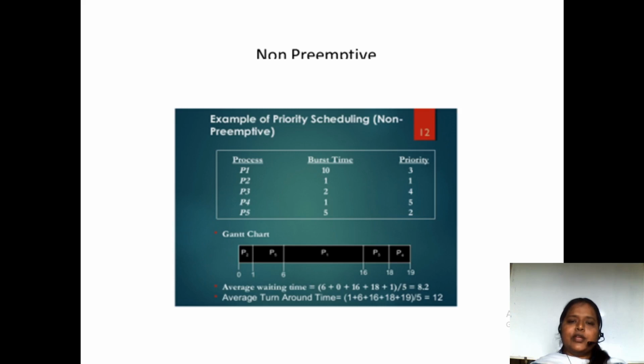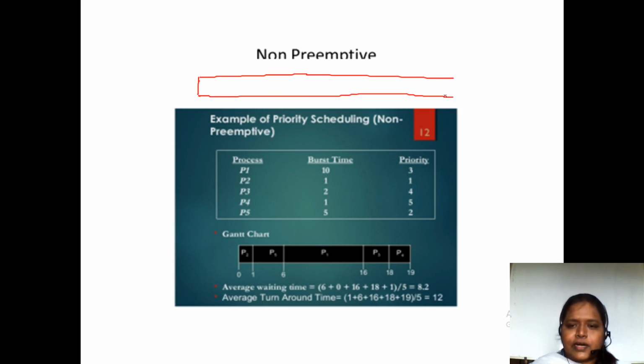Now we are going to see examples of preemptive and non-preemptive scheduling algorithms. So here I'll be writing over here. I'm going to draw the chart over here for better convenience. So this is the priority scheduling non-preemptive. Non-preemptive in the sense you cannot stop until it completes.